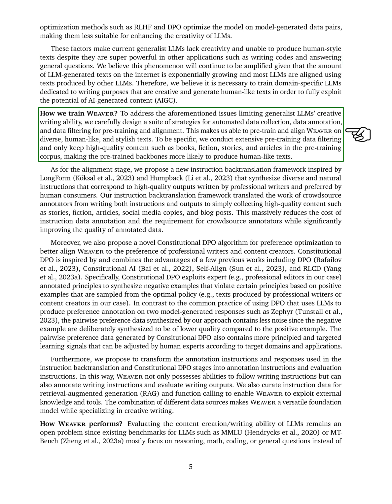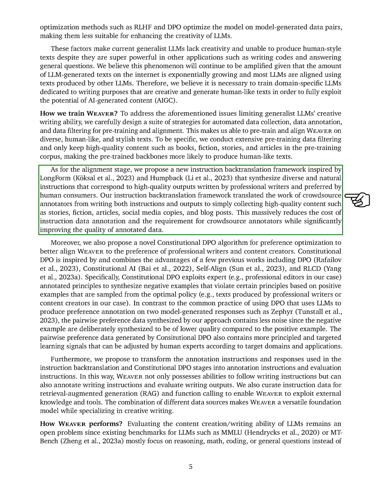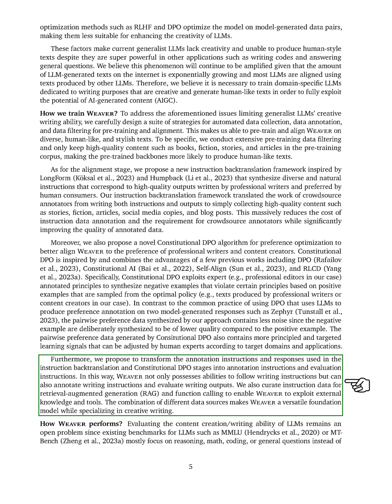To train WEAVER, we employ a suite of strategies for automated data collection, annotation, and filtering, focusing on diverse, human-like, and stylish texts. We introduce an instruction-backed translation framework and a novel constitutional DPO algorithm for preference optimization, aiming to align WEAVER with the preferences of professional writers and content creators. These methods allow WEAVER to not only follow writing instructions but also to evaluate writing outputs, making it a versatile model specialized in creative writing.